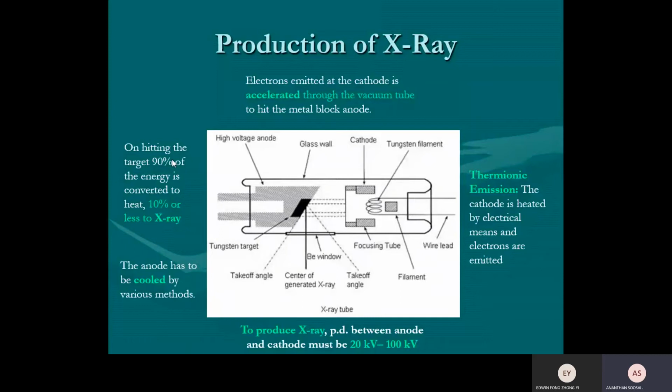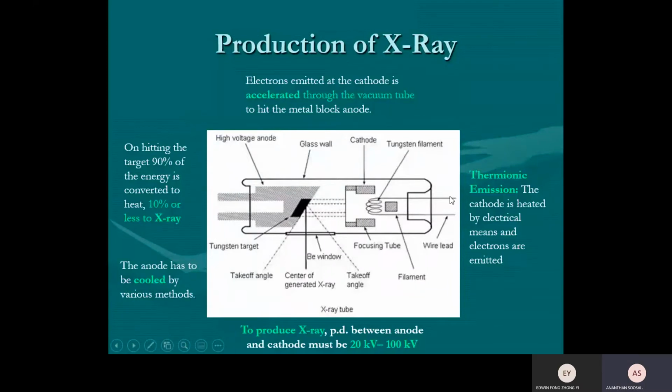Okay, this is the production of X-ray. This is the X-ray tube. When you go to the hospital, I'm sure everyone has been for an X-ray. You lie down on the top. There is a machine. This is the machine. You need to know how it works.